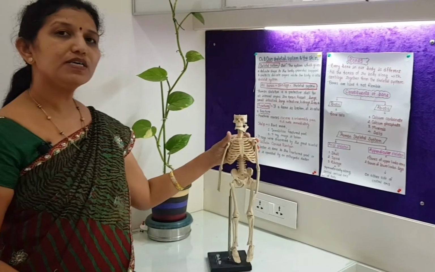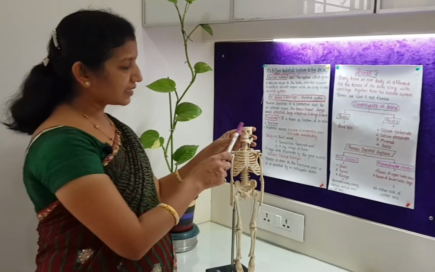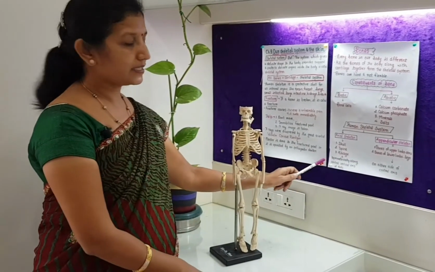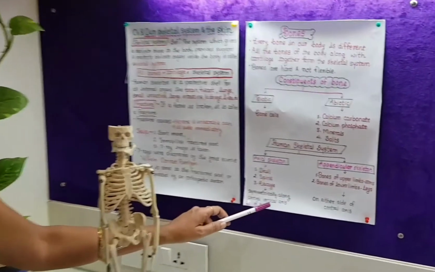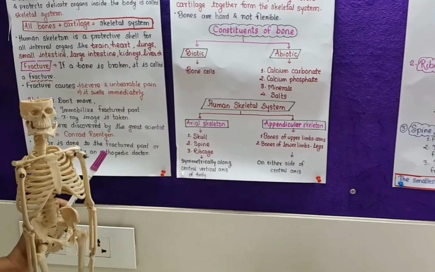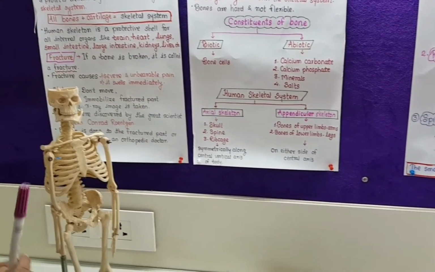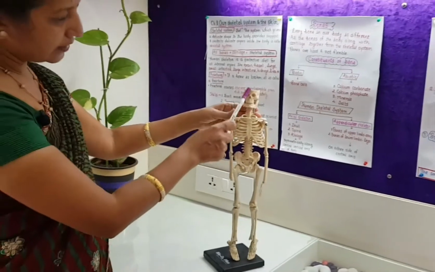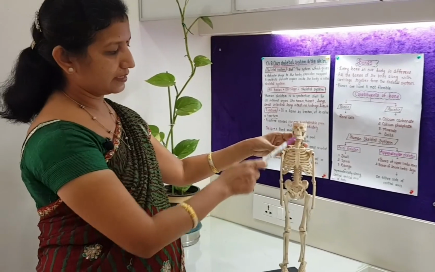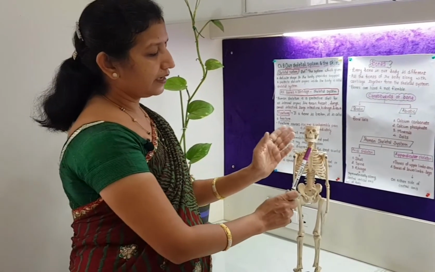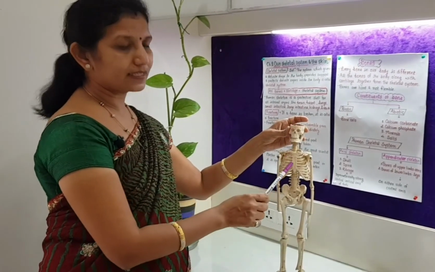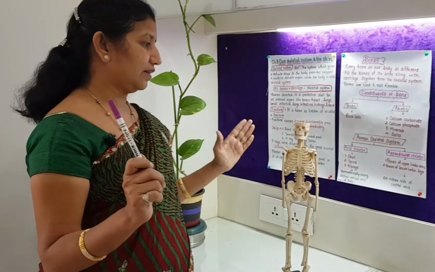Now you must have observed that the axial skeleton is situated symmetrically along the central vertical axis of the body. If this is a skeleton, this is the central part of the skeleton, and it divides the whole body into two equal parts.